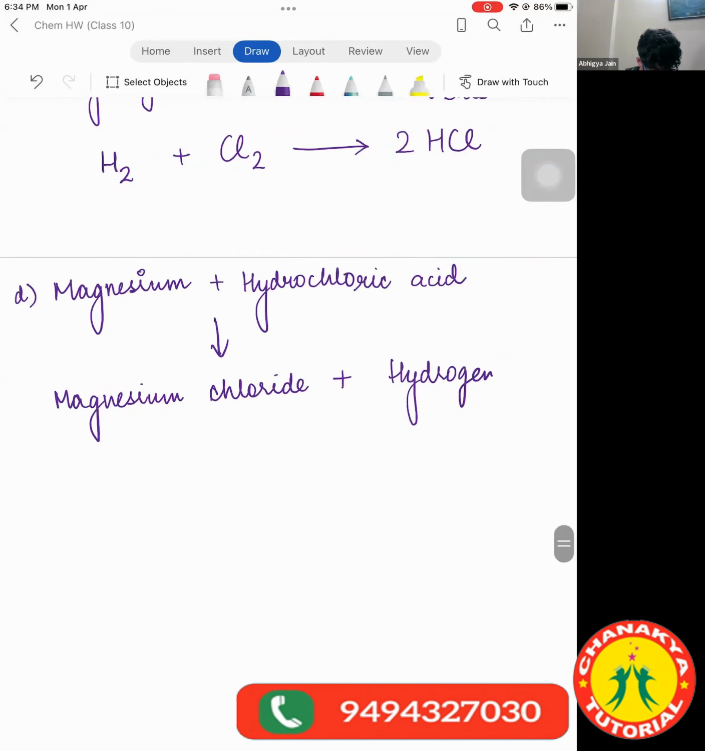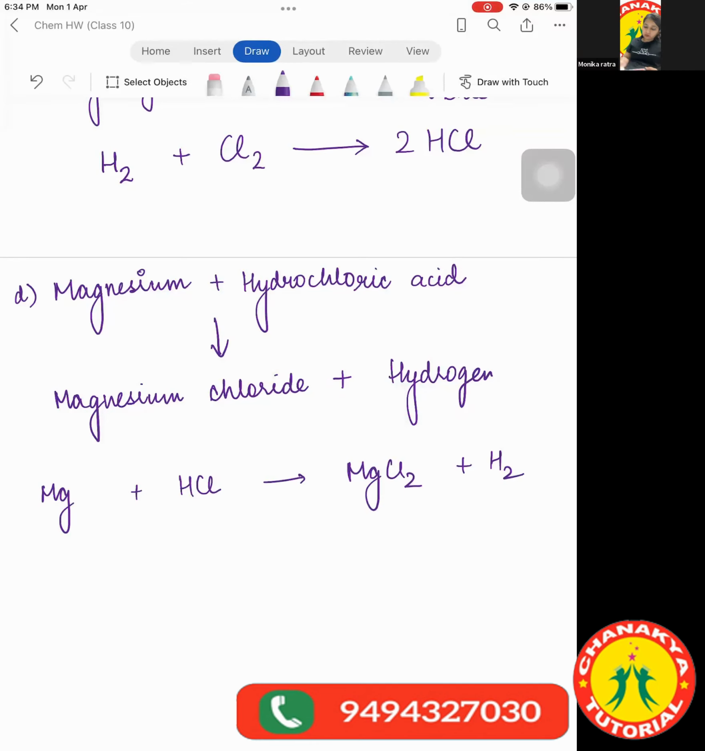Ma'am, so Mg plus HCl gives MgCl2 plus H2. Very good. The balanced equation is Mg plus 2HCl gives MgCl2 plus H2. That's correct. I hope everyone has understood how to do the balancing. Yes or no, children? Because I'm planning to start a new topic today because we have done enough balancing and we have covered all the questions of NCERT also.